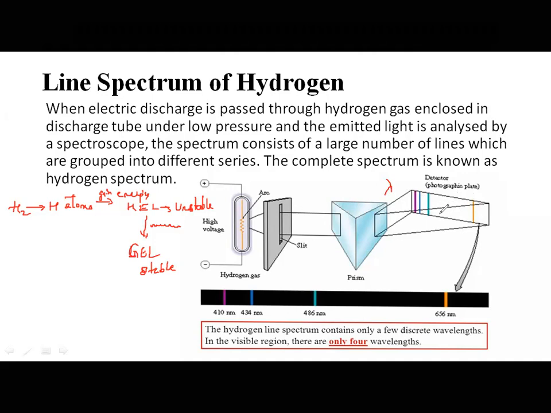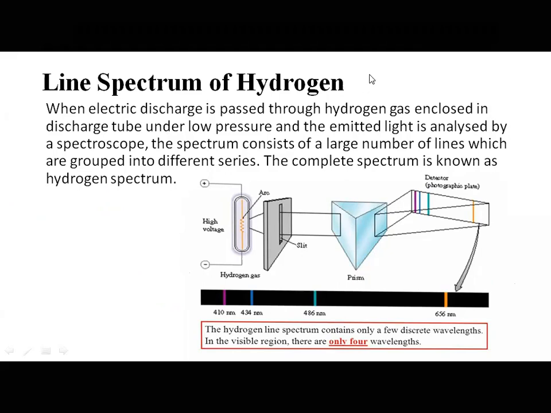And it was found that it had 4 lines, at certain wavelengths, and those wavelengths were recorded. Those wavelengths were luckily found in the visible region, because the human eye can detect only wavelengths pertaining to the visible region. This made the scientists think whether there are any other radiations, because on one side of the visible region there is the IR region, and on the other side there is the ultraviolet region. Yes or no? So if there are any other lines falling in the UV and IR regions, that led to further discussions regarding the line spectrum of hydrogen.